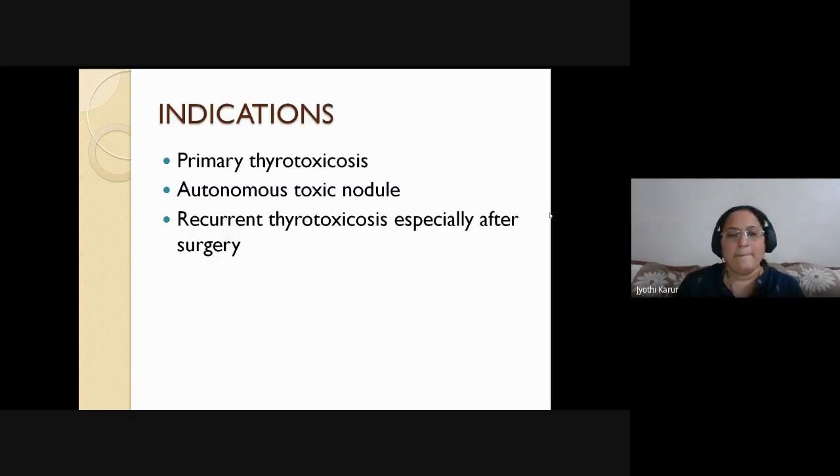When is it indicated? In case of primary thyrotoxicosis, that is Graves' disease, yes, you can use. Okay, whenever there is autonomous toxic nodule, yes, it is going to selectively destroy the autonomous toxic nodule. And recurrent thyrotoxicosis. So after surgery, see, repeat thyroid surgery is a hell. Okay, you do not get proper planes. There will be a lot of blood loss and the high chances of nerve and parathyroid injury is there. So in such cases where you want to avoid second surgery, you can go directly with radioactive iodine therapy in order to prevent a second surgery in such individual.